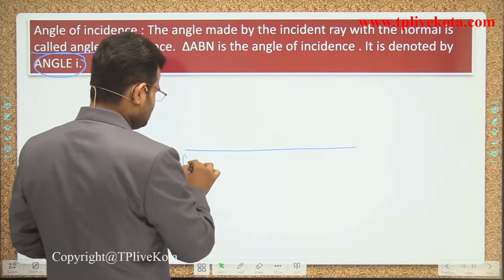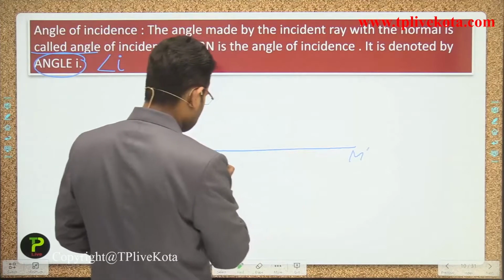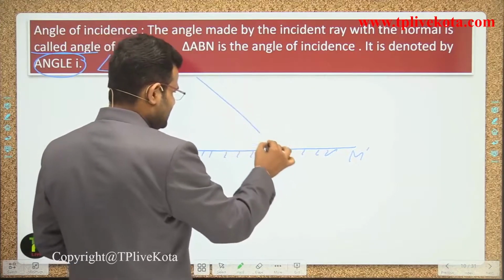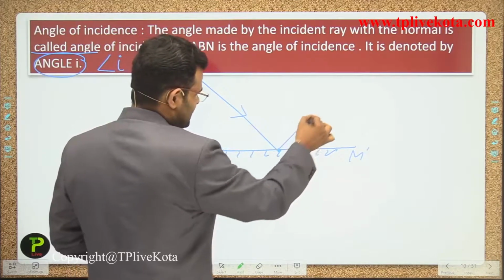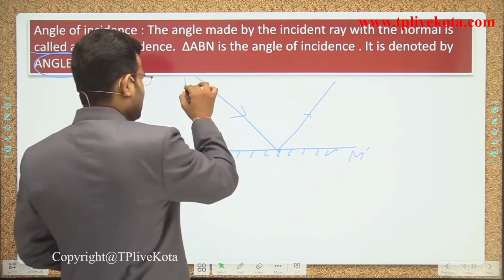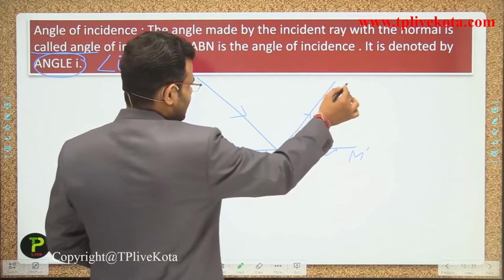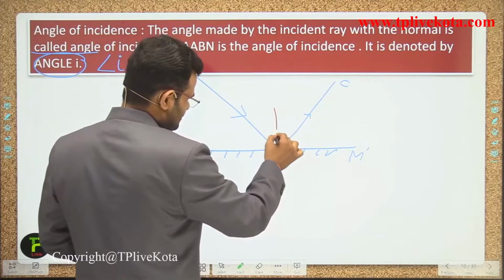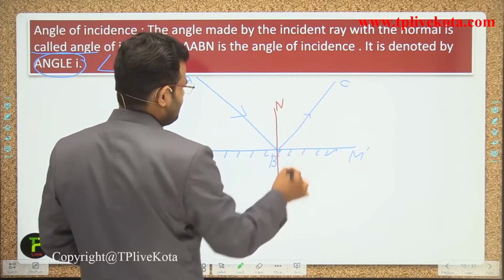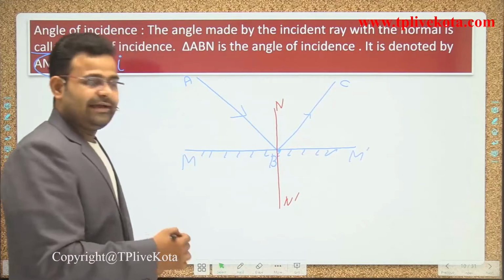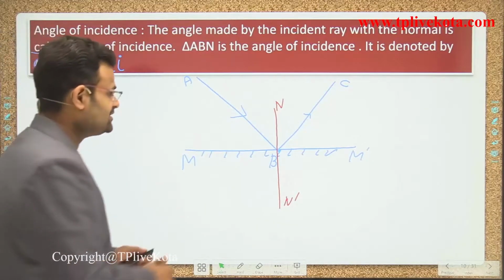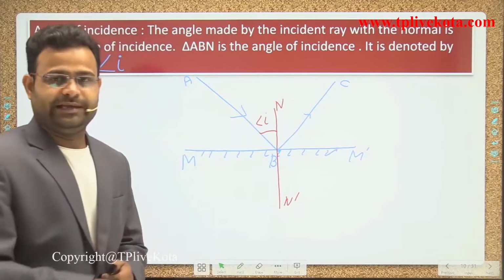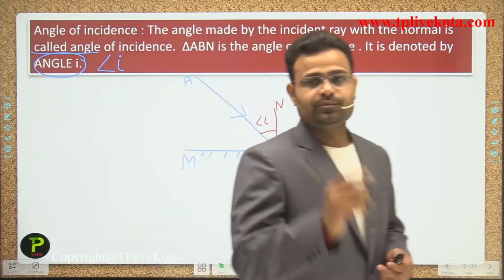That is the mirror. This ray is called the incident ray, and this ray is called the reflected ray. That point is A, that point is B, and that point is C. Now mark the normal, N and N dash. So what is the angle of incidence, guys? That is angle I. That angle is called the angle of incidence.